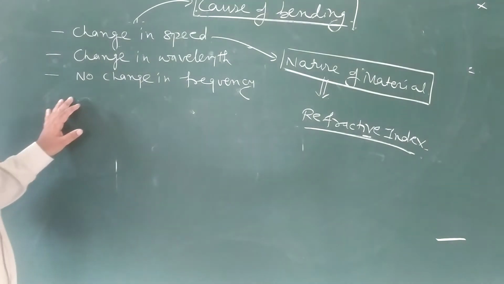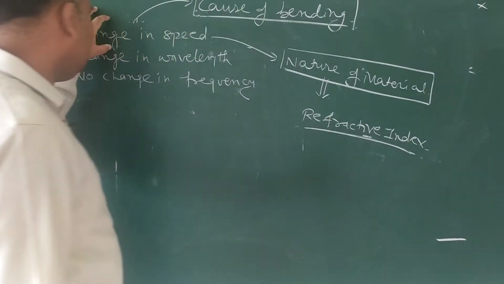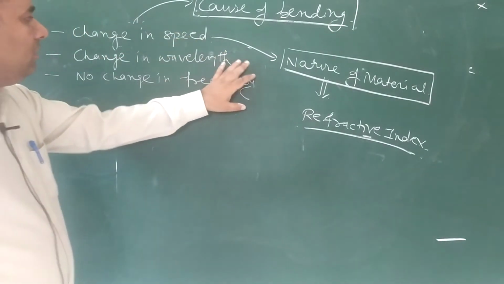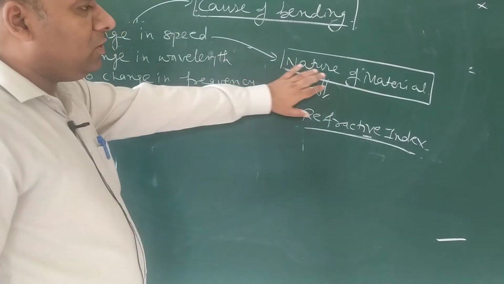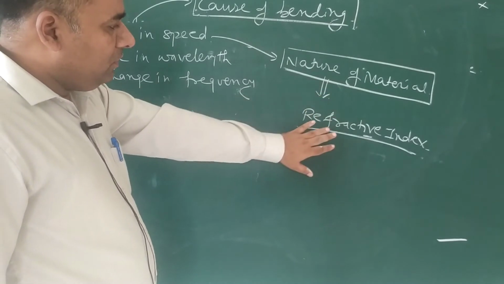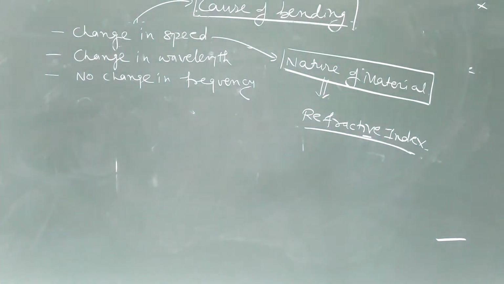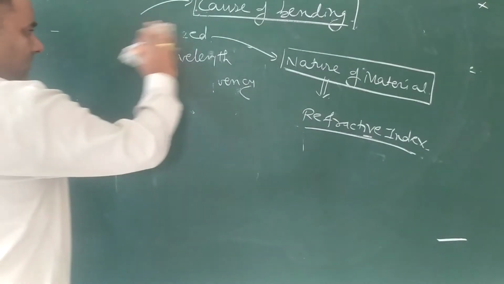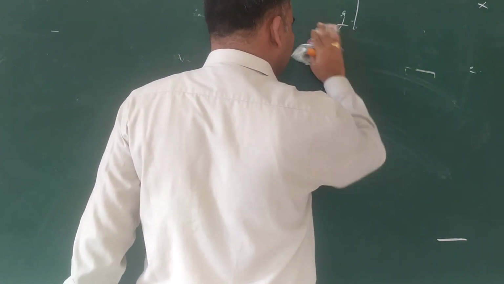So here, the cause of bending. What is the cause of bending? The cause of bending is change in speed of light, and this change in speed of light depends upon the nature of material, and nature of material we define with the help of refractive index. Now next is, what is the refractive index?